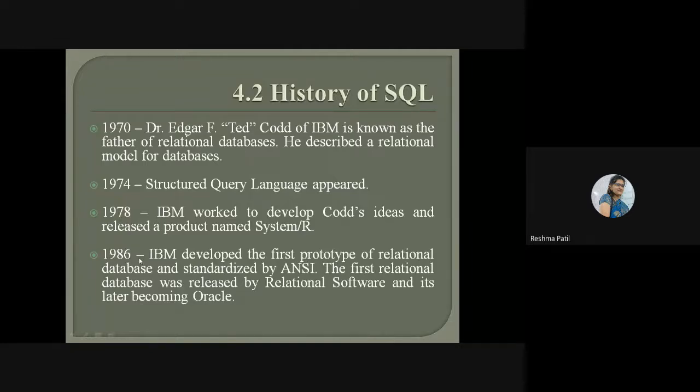Then in 1986, IBM developed the first prototype of a relational database, standardized by ANSI. The first relational database was released by Relational Software, and it later became Oracle. So in 1986, the first prototype of a relational database was developed and standardized by ANSI. That first product later on became Oracle.